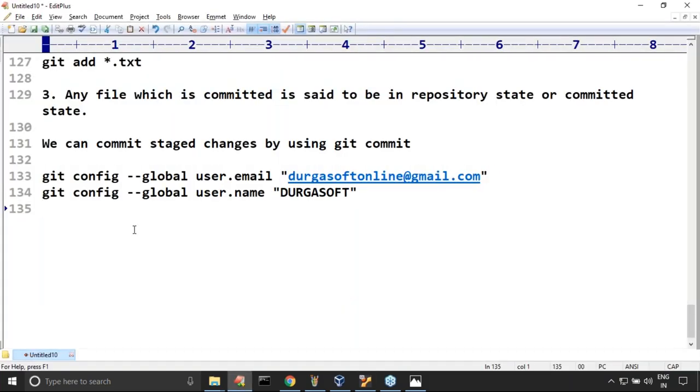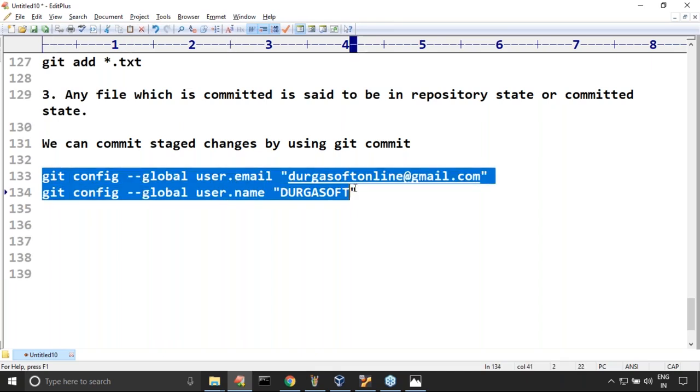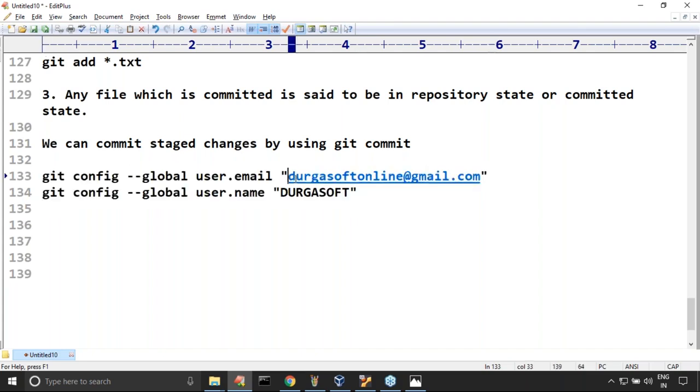Don't worry, all advanced things you are learning at the beginning only. The first objection was telling us to please provide username and mail ID so that it will save that this change was performed by Durga soft, and this person's mail ID is so and so. We can specify that, no problem at all.